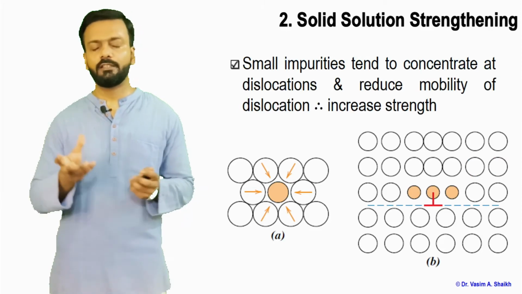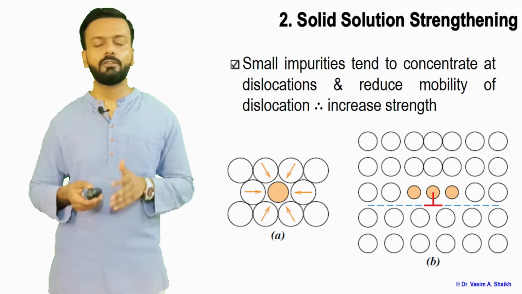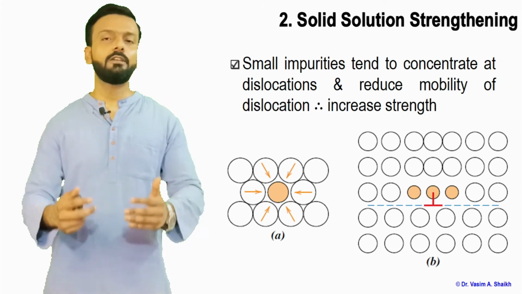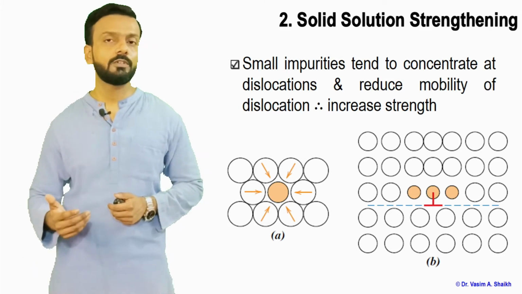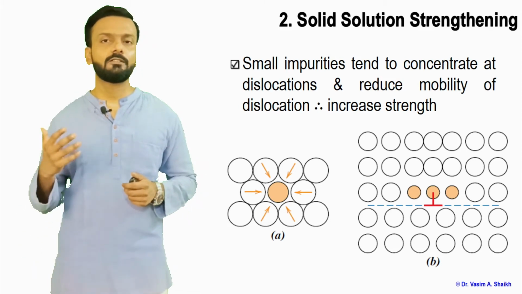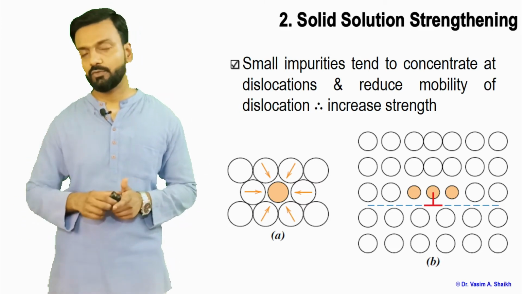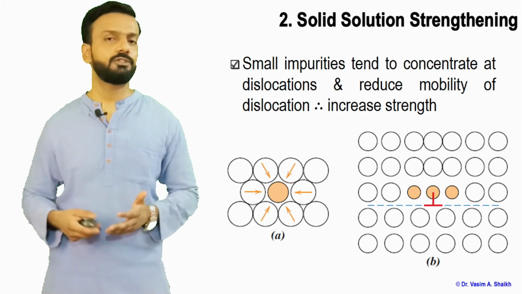So we know that at the dislocation area small impurity atoms will concentrate, and because of that it will reduce the mobility of the dislocation. That means the dislocation becomes immobile; they cannot move because of these small impurity atoms, which create a hindrance for their movement. Basically it appears as if the material has become stronger.